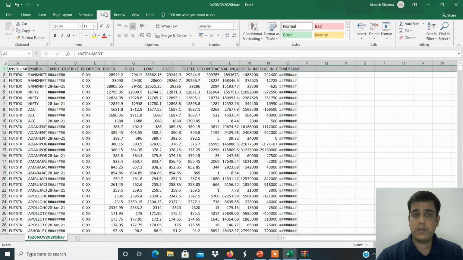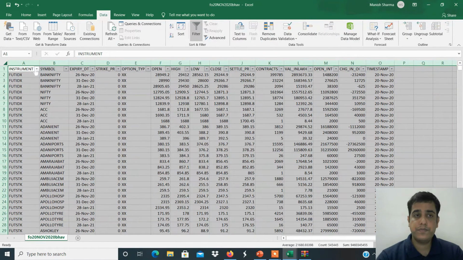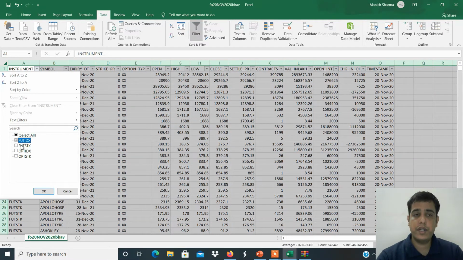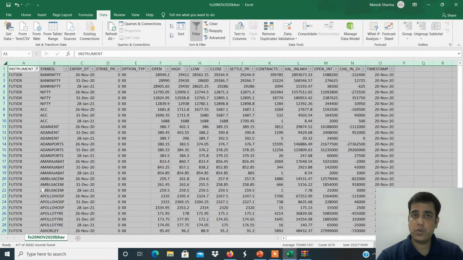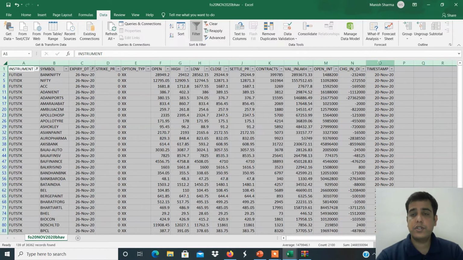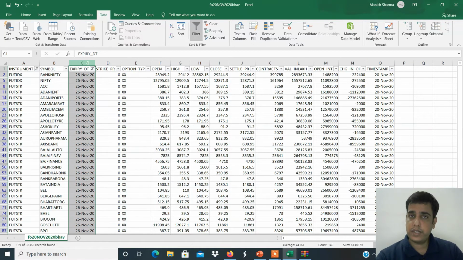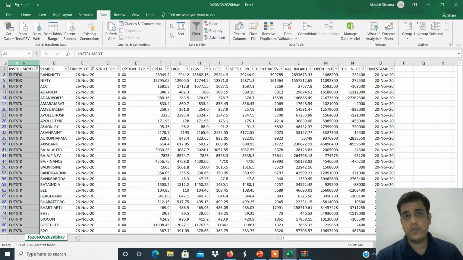So the top row you have to select. Click on Data, click on Filter. Just expand the columns. Select All untick, then future index and future stock, then press OK. C column, Select All untick, 2020 and November you have to take, press OK. Just cross check your data. 20th November, why? Because this is the 20th November file. So the last column will show you 20th November. C column will show you 26th November because this is the expiry date. A column will show you future index and future stock.